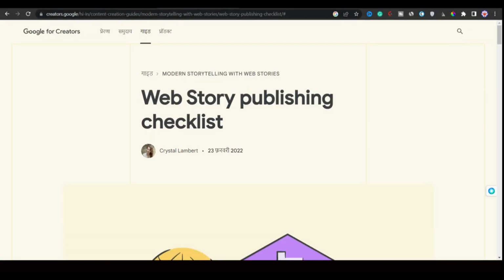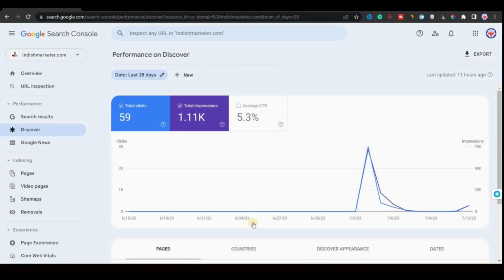I also missed some of the checklist that I should have taken care of to get better impressions and better results. So I am going to share all the mistakes. I'm also going to share how you can start creating web stories from scratch and get better impressions, better clicks, a good amount of audience. I'm also going to share some tips that can help you create better web stories, so that your web stories can perform well. So let's get started and see how we can create better web stories.